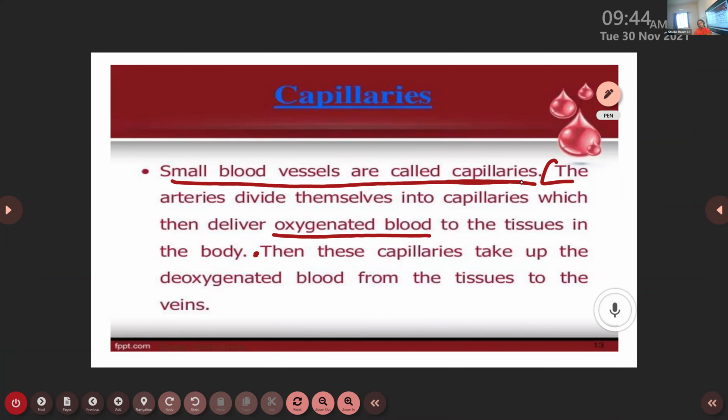And we know the function of veins. What is the function of veins? It carries carbon dioxide to the heart. Very good. It carries the carbon dioxide rich blood from the different parts of the body to the heart. So the capillaries carry this carbon dioxide rich blood from the different parts of the body to the veins. The capillaries are connected to veins. So this carbon dioxide rich blood reaches the vein. Vein carries this carbon dioxide rich blood back to the heart.